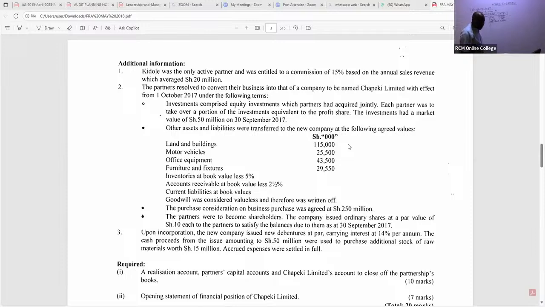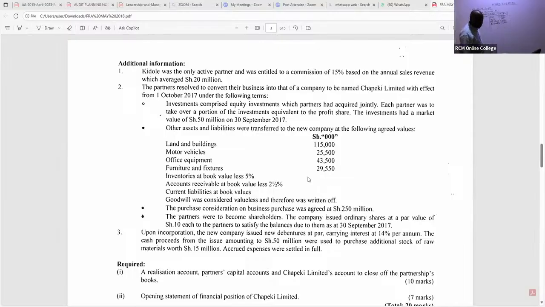Ladies and gentlemen, we have here furniture and fixtures. I can see the fair value. Remember, we are looking at these agreed values, so that is 29,550.